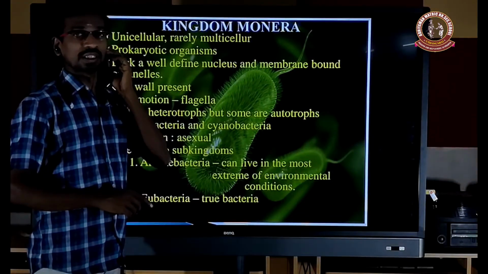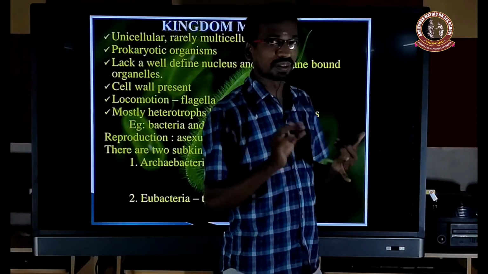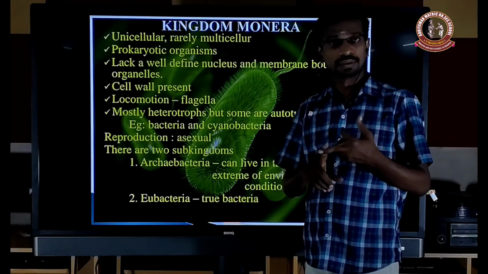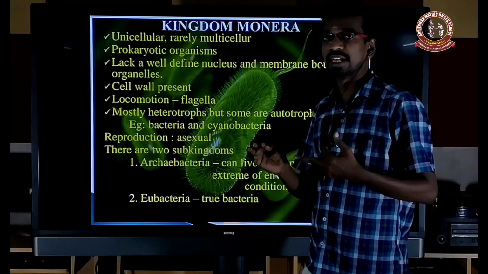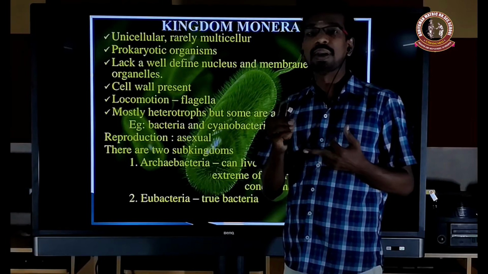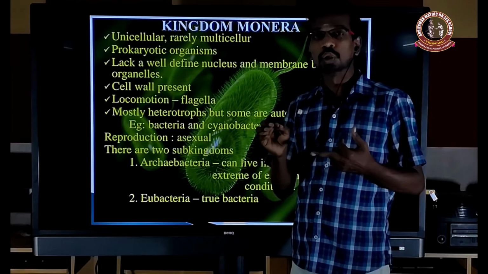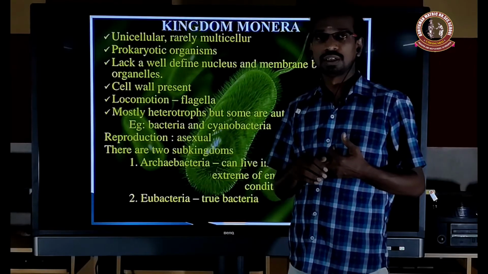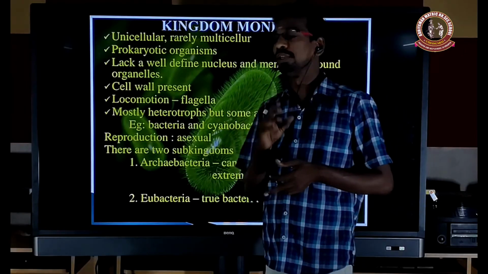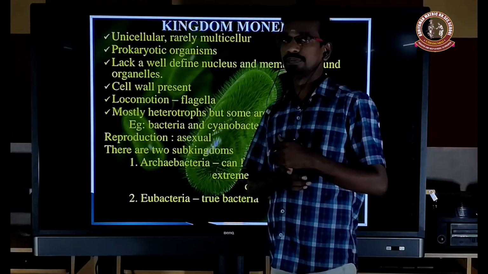So next we will study the kingdom Monera. It is unicellular; very rarely, simple multicellular forms are present. The cell nature is prokaryotic. Prokaryote means pro is primitive, karyote is nucleus: primitive nucleus. It does not contain any membrane-bound organelles and the nuclear membrane is also absent. So that's why it is called incipient nucleus, because the genetic material is present directly in the cytoplasm. And the cell wall is present, because all bacteria contain a cell wall.